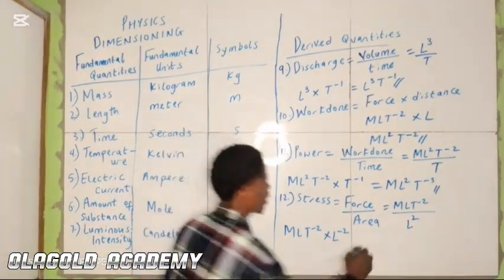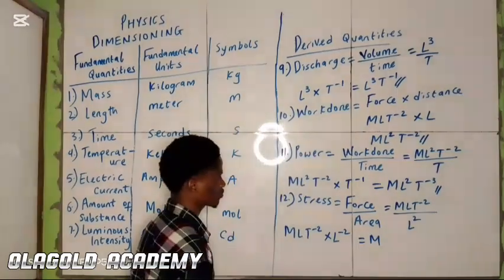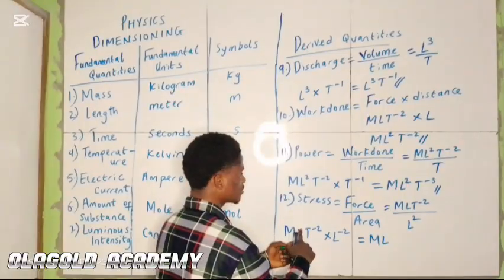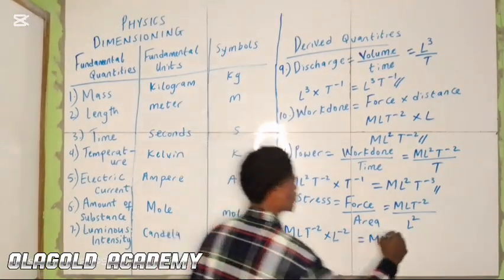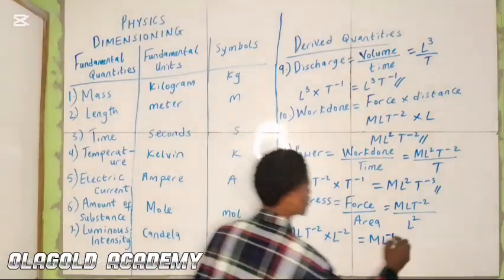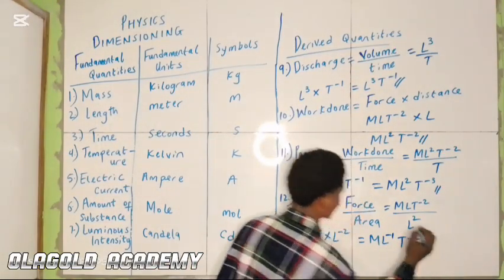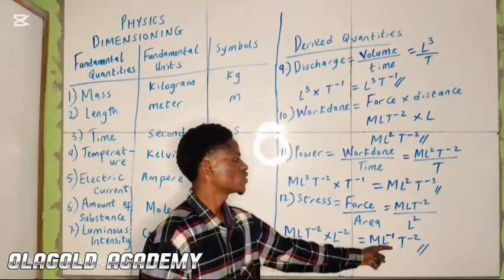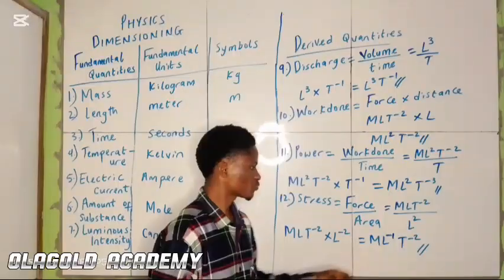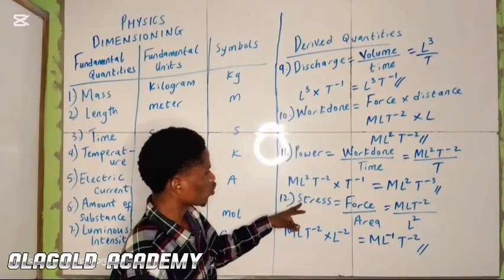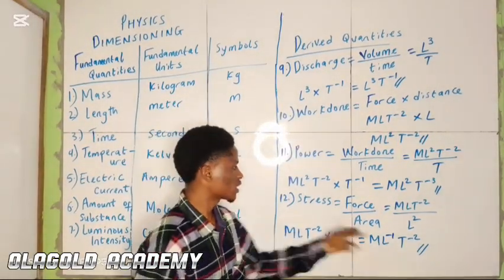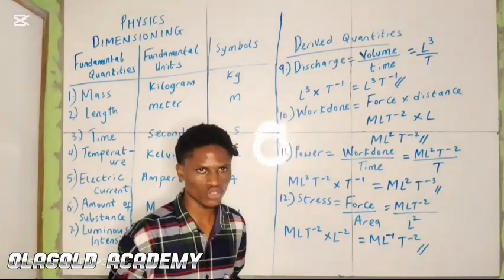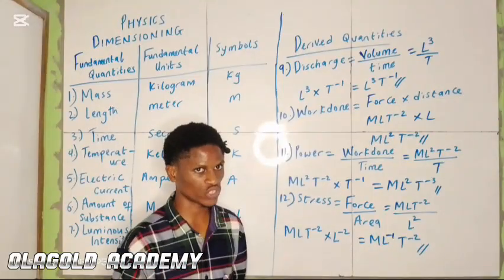So we have ML^-1 T^-2. This is the dimension for stress: M L to the power minus 1, T to the power minus 2. If you notice, pressure has the same dimension as stress, so you can see that pressure and stress are dimensionally homogeneous, or they have dimensional homogeneity.